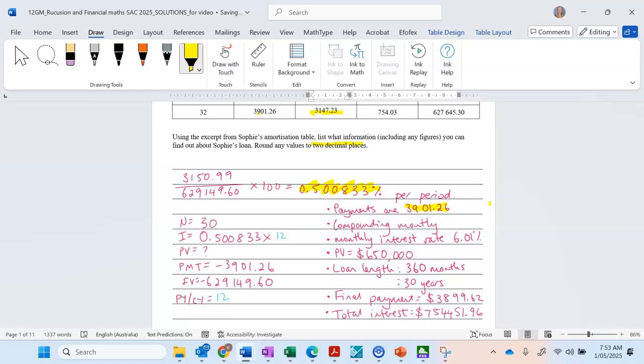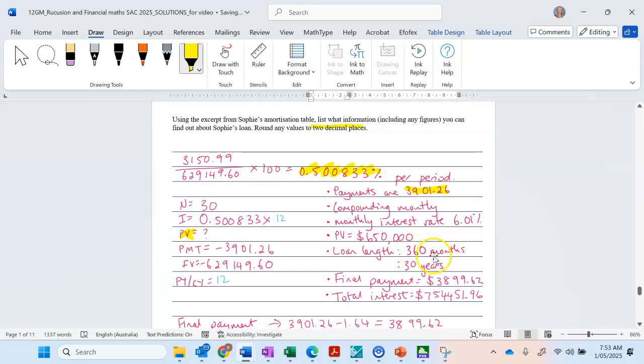All right, so payments are $3,901.26 per compounding period. You can see my working out here was just working out the principal value. So it didn't matter what compounding period you chose, you should have got that $650,000 no matter what.